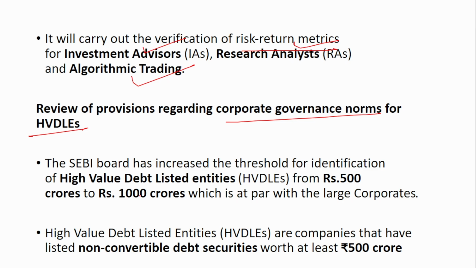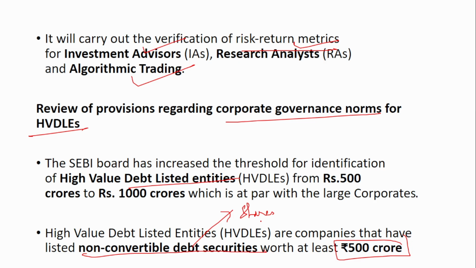Now what are these high value debt listed entities? They are companies that have listed non-convertible debt securities worth at least 500 crores. So we know that non-convertible debt securities means debt, nothing but bonds. Okay. So non-convertible means they cannot be converted into shares or equities. That is what it means. So convertible means these debt, when you surrender it to the issuer, they will convert it into an equity and you will become a shareholder of that entity.